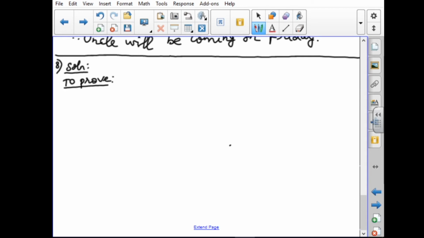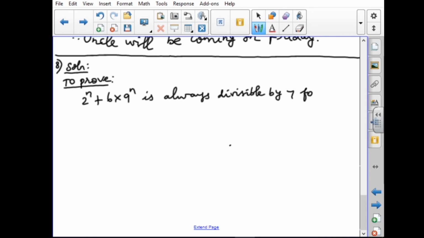To prove: 2 power n plus 6 into 9 power n is always divisible by 7 for any positive integer n. Now we are going to prove the result.